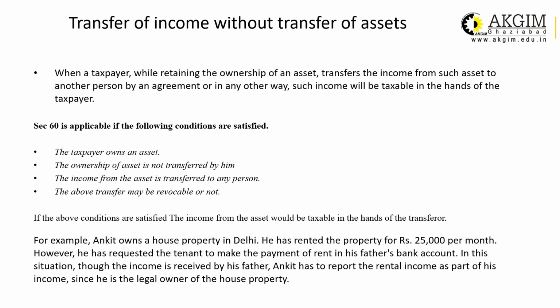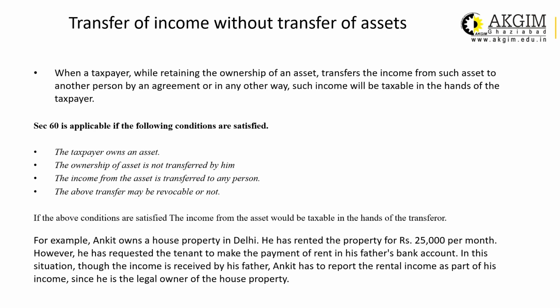Suppose there is a person called Ankit. Ankit is an assessee. Ankit has his own house property in Delhi. He rented the property for 25,000 rupees per month. However, he has requested the tenant to make the payment of rent into his father's bank account. That means the ownership of that house property is still with Ankit. Ankit is the owner. He has the right to receive the rental income, that is 25,000 rupees per month, but he instructed his tenant to make the payment into the father's account.